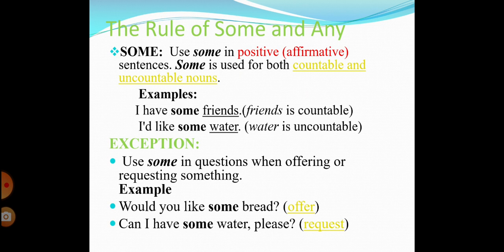Now let's look at an exception to the use of some. We use some in questions when we are offering or making a request. So for example, would you like some coffee? Would you like some bread? I'm offering it. Or requesting, can I have some water please? Can I have some coffee please? Now again, the quantity is not specified. It could be half a cup, 2 cups, we don't know exactly. So we use some.